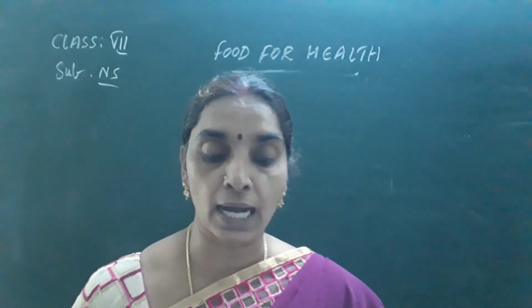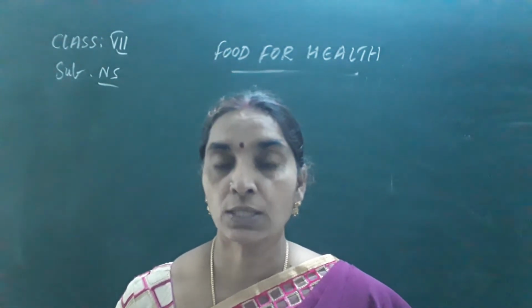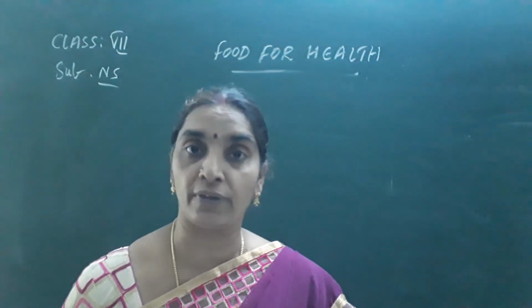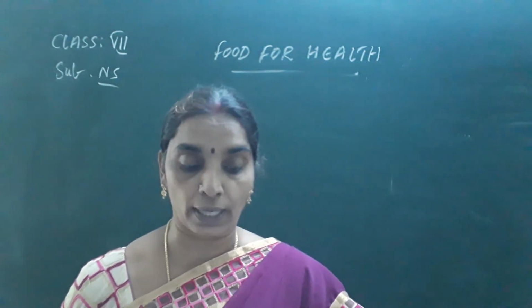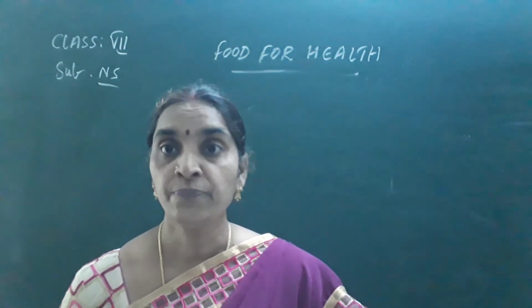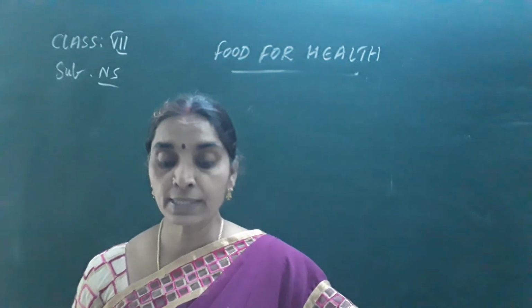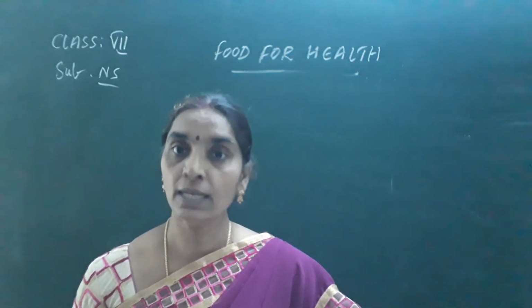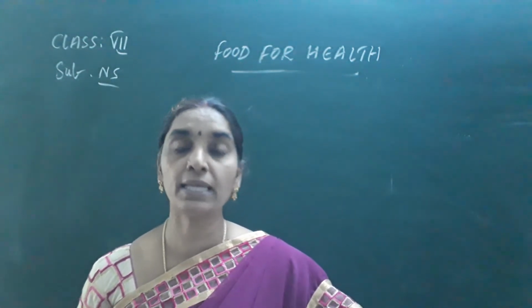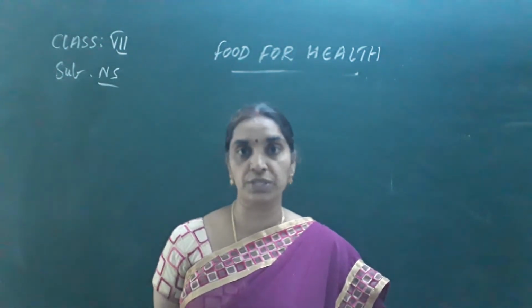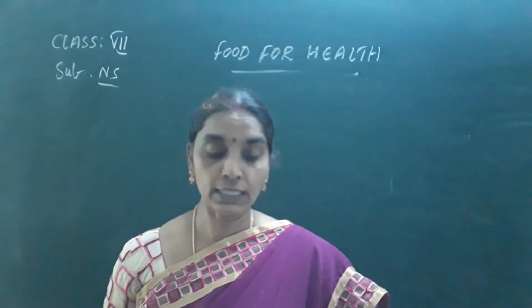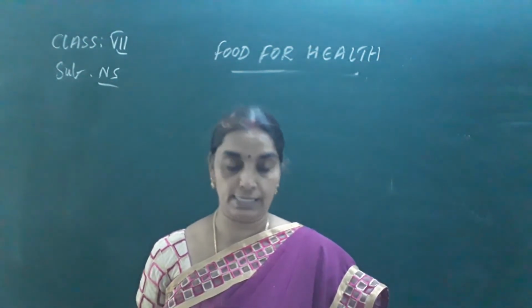Which components are in large quantity? By seeing the table, you can say that the carbohydrates, proteins and fats are present in large quantity, in grams, whereas the vitamins and minerals are present in very small quantity, that is in milligrams. By seeing the table, you can answer those two questions easily. Next, in table 2, find the presence of starch, they have asked.